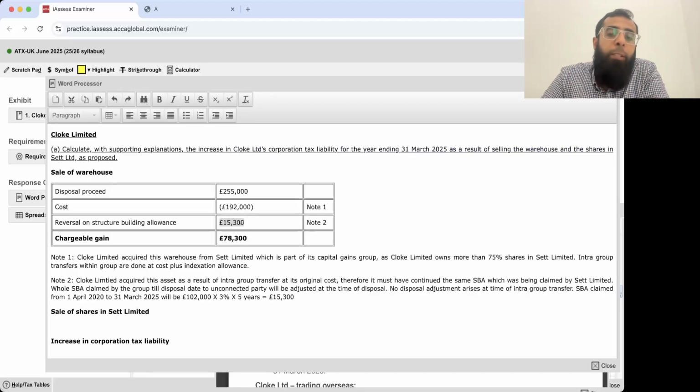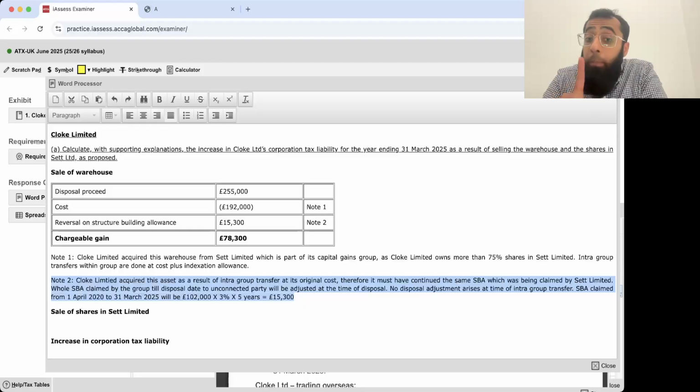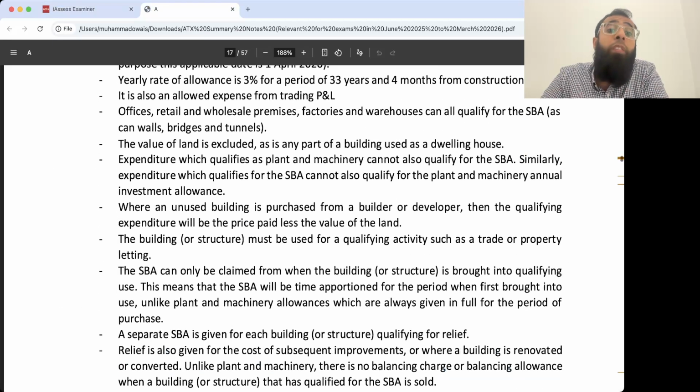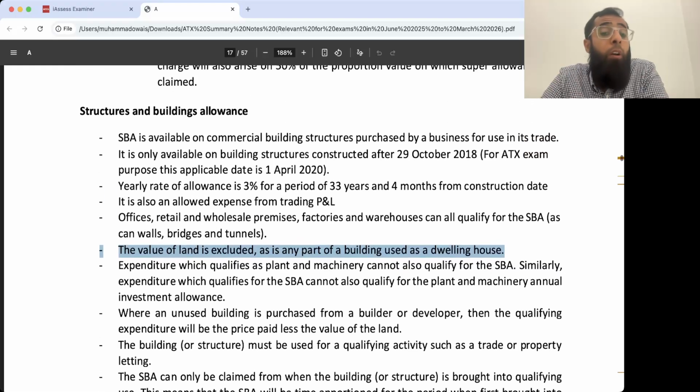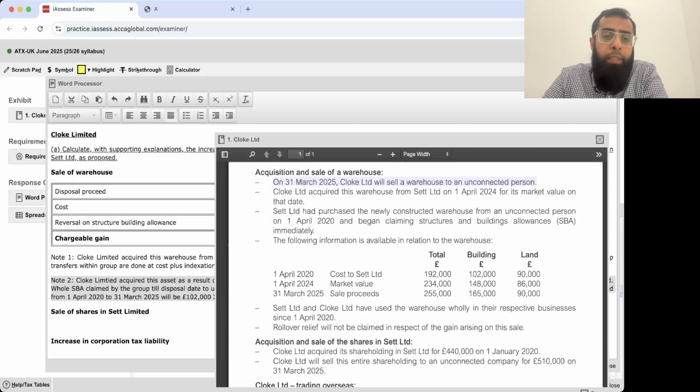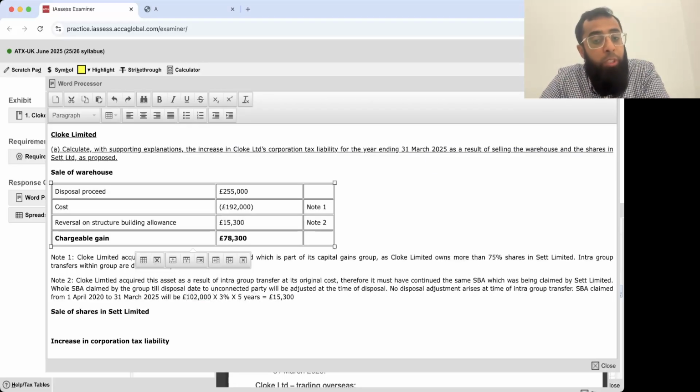So the whole SBA adjustment, 102,000, is on the building element only. Please don't make the mistake. There is no SBA on land. You can find the rules here. The value of land is excluded. There is no SBA on the land. It is on building structures only. So 3% into 5 years into the cost of the building structure. You got the SBA value, you reversed it, and here is your chargeable gain. Done.